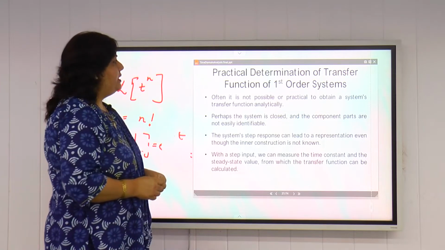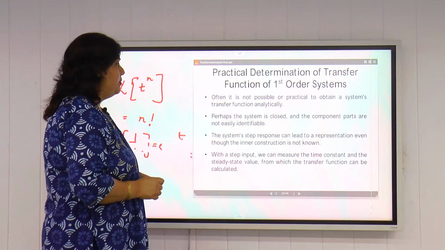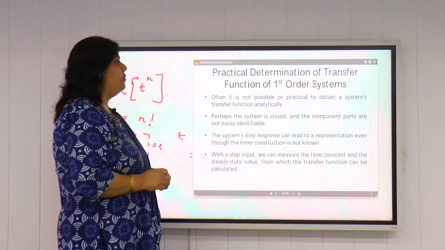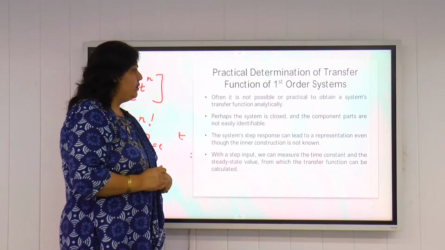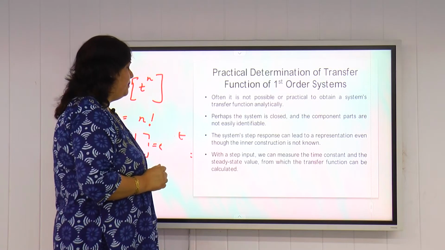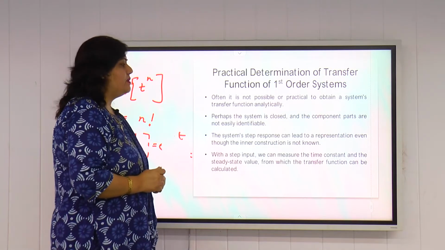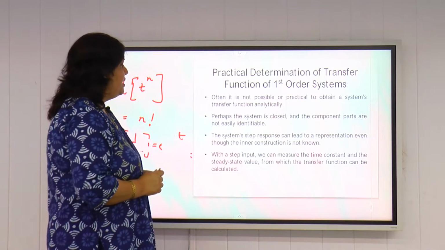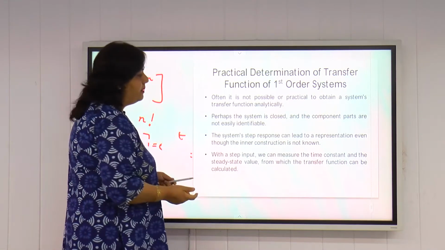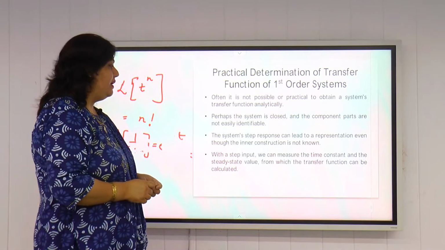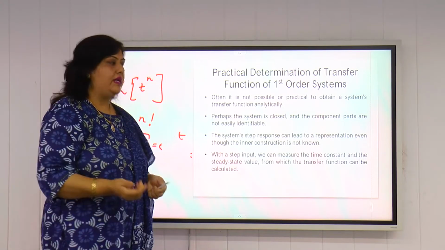Now, practical determination of transfer function of first order system. Often it is not possible or practical to obtain a system transfer function analytically. So perhaps the system is closed and the component parts are not easily identifiable. So the system step response can lead to the representation even though the inner construction is not known. So with the step input we can measure the time constant and the steady state value, and from there we can find out the transfer function of the system.